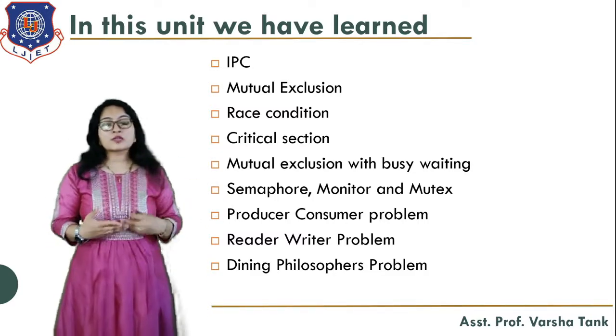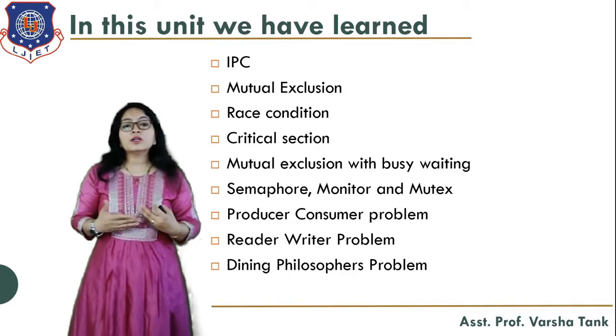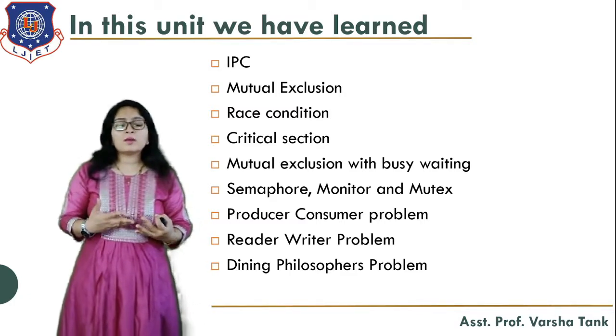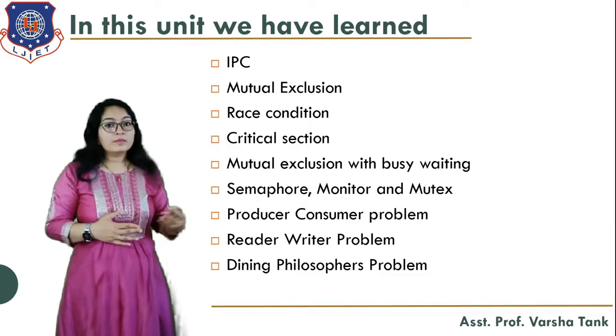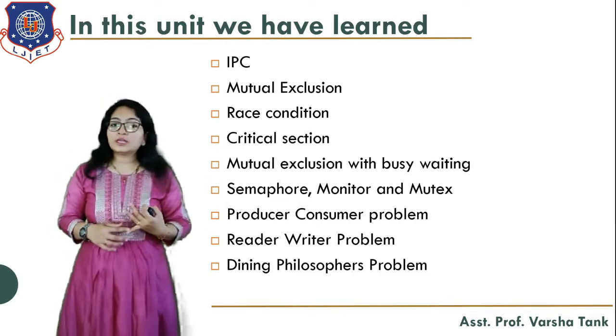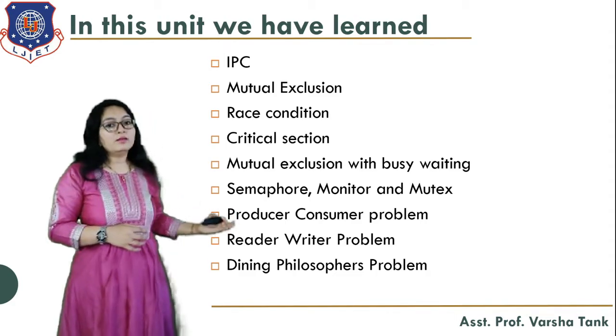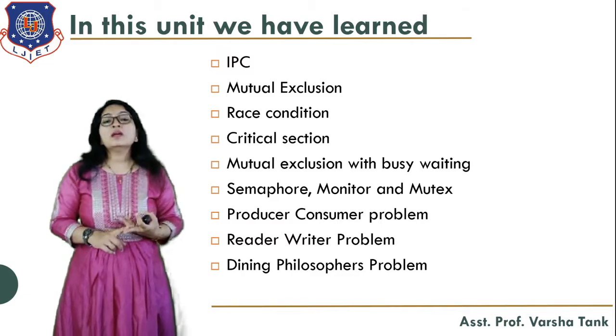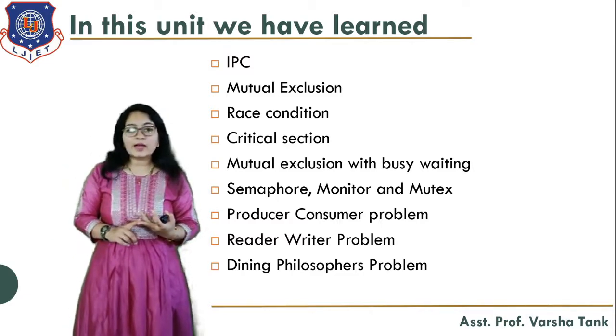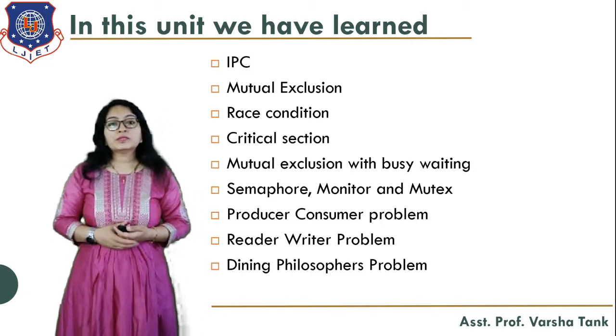Then we saw mutual exclusion with busy waiting. We saw a number of mechanisms, that is disabling interrupts, lock and unlock, Peterson's solution, etc. Then we learned the semaphore, monitor and mutex. Then we learned these three classical problems: the producer-consumer problem, the reader-writer problem and the dining philosopher problem.